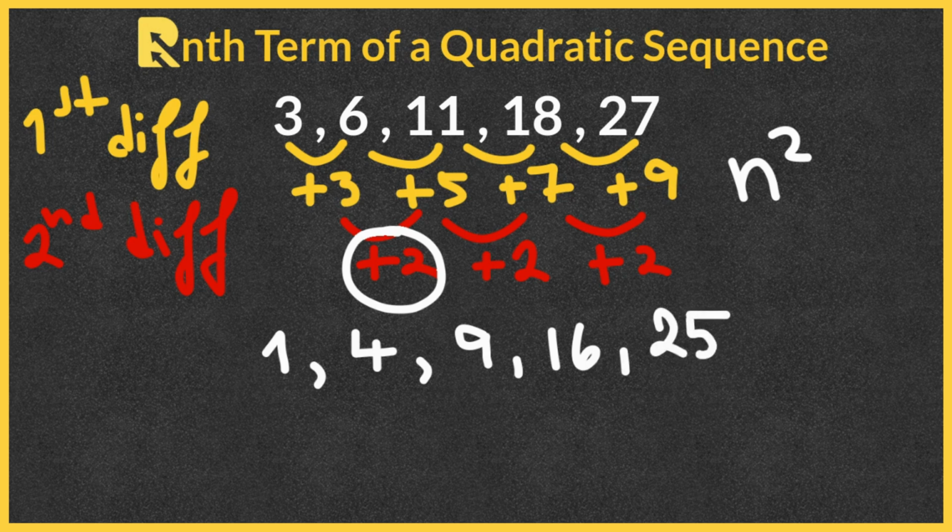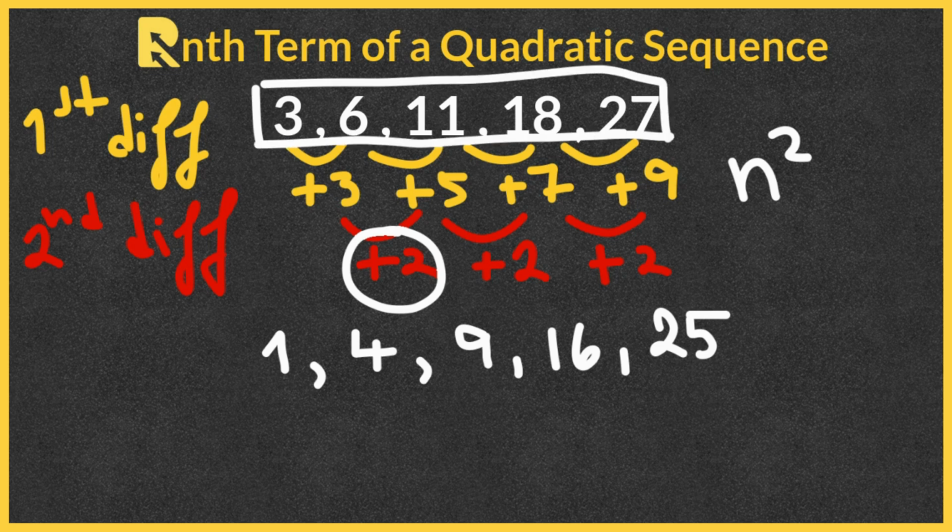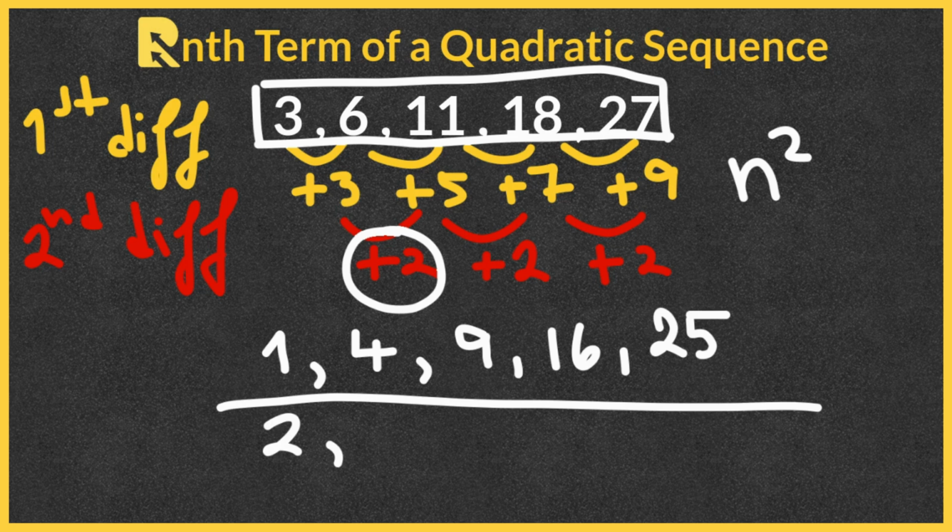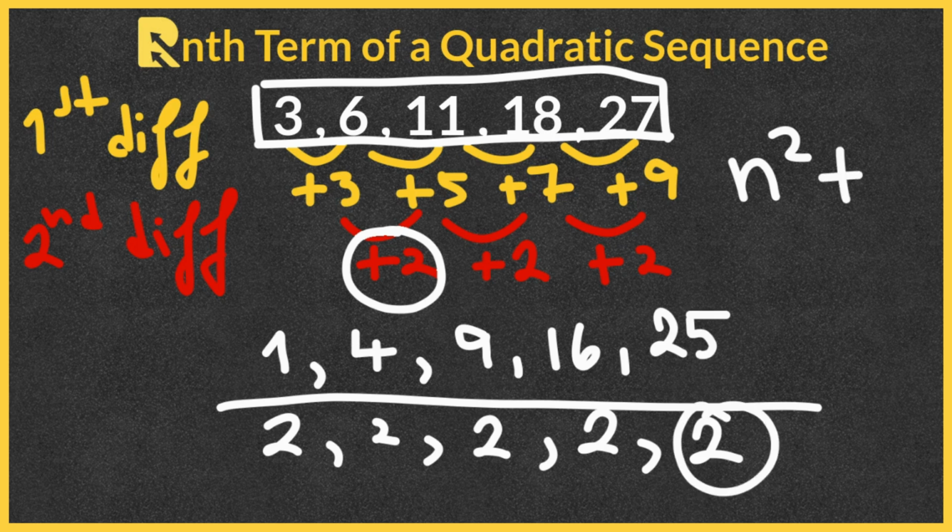Then we would take away from the original sequence. So 3 minus 1 gives us 2. 6 minus 4 will give us 2 again. 11 minus 9 equals 2. 18 minus 16 is 2. 27 minus 25 equals 2. That means that the nth term of this sequence is n squared plus 2.